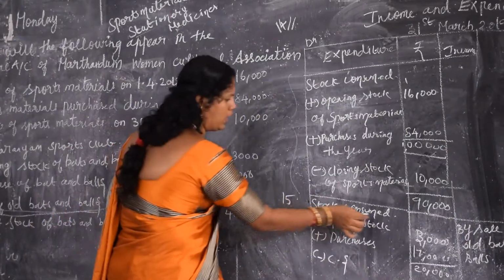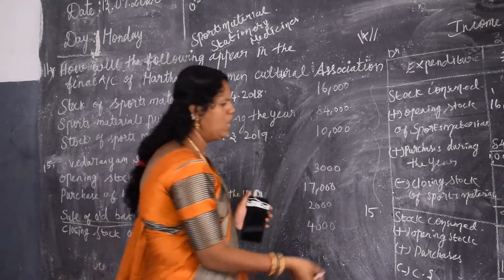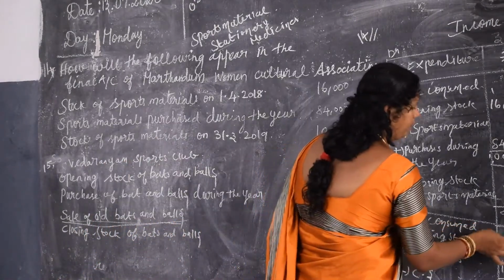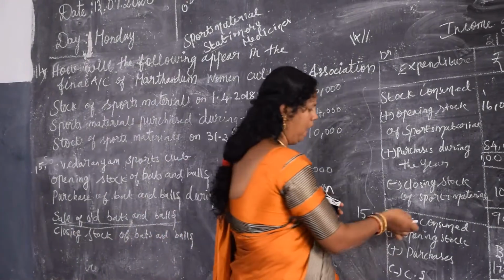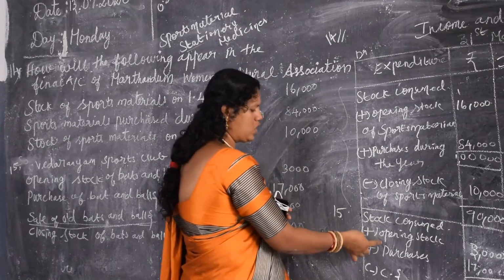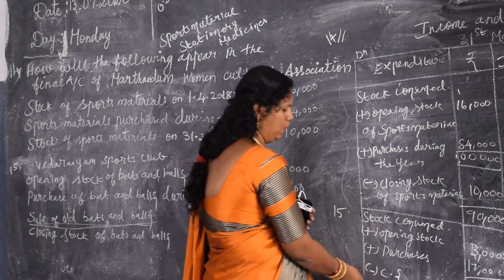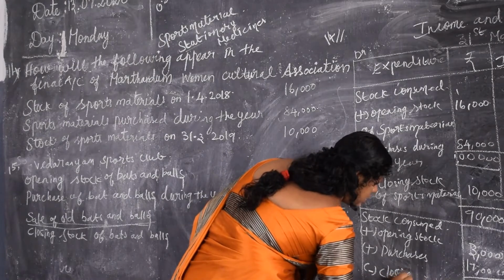If there is a stock consumed value, in this 14th or 15th sum there is no stock consumed, so we have put it empty. In the next sum, that is the 16th sum, they have given a stock consumed. Nothing to worry. Only add the stock consumed plus opening stock plus purchases. From this value, deduct the closing stock.